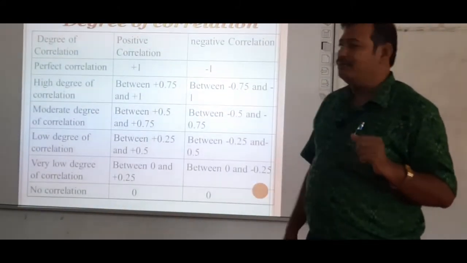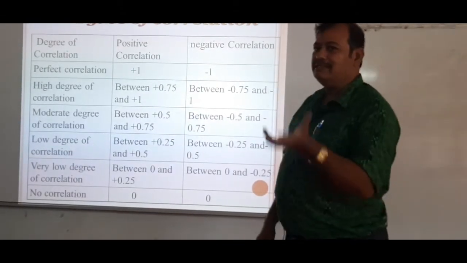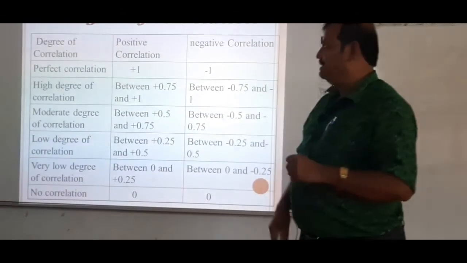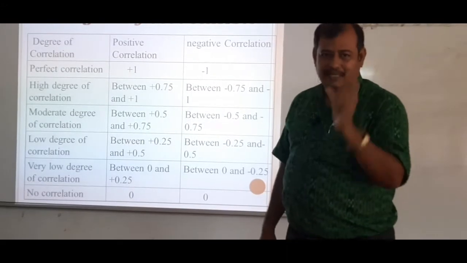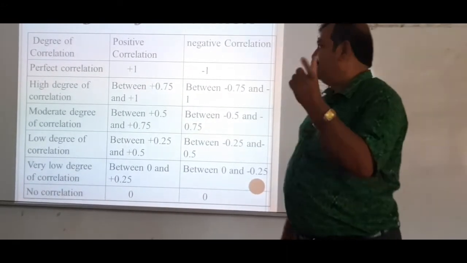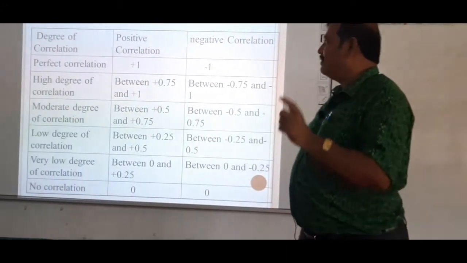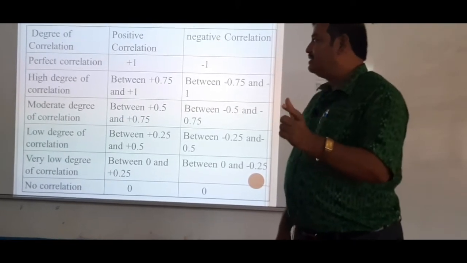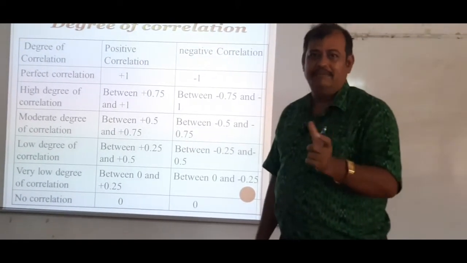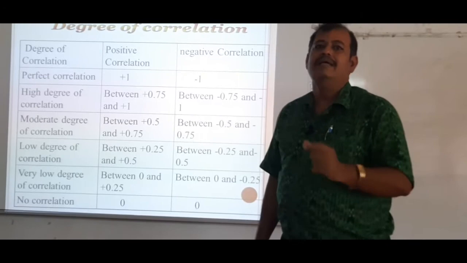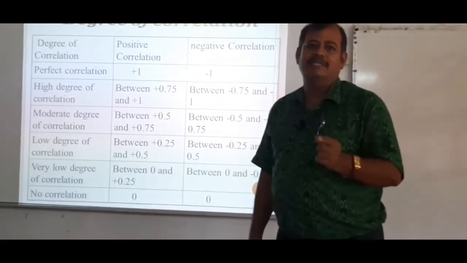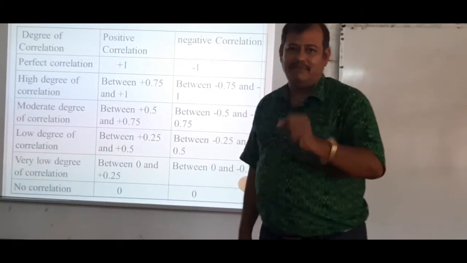This is where you can say positive correlation, negative correlation, with the degrees. Perfect correlation is +1, perfect negative correlation is -1. High degree positive correlation is 0.75 to 1, high degree negative correlation is -0.75 to -1.